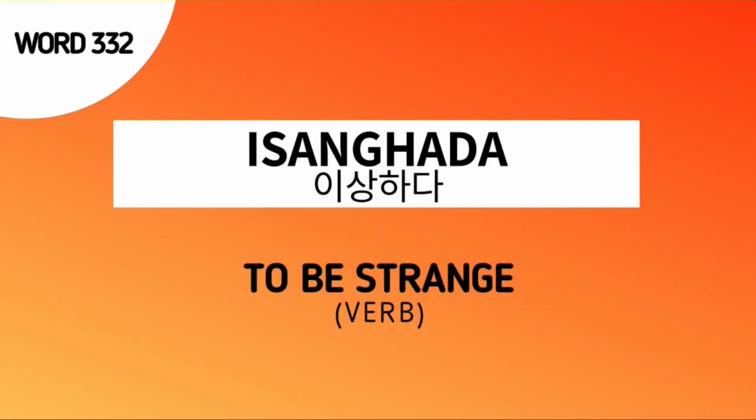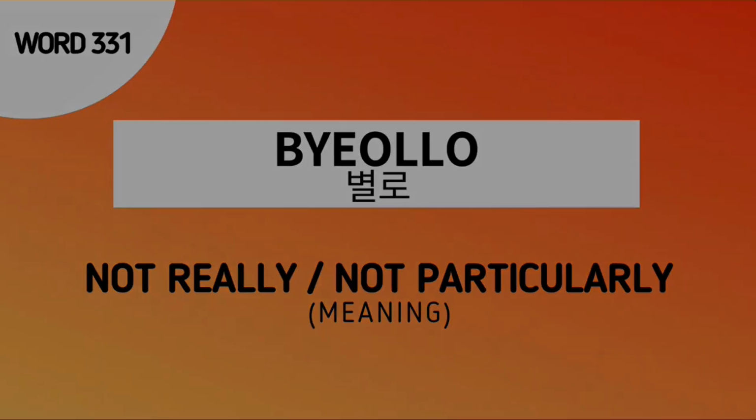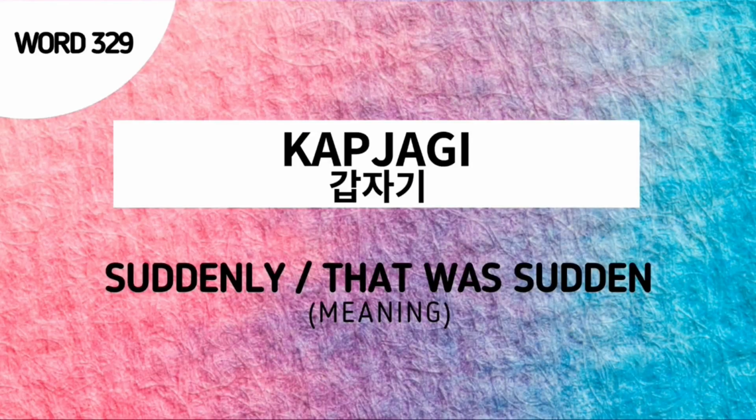Next word is 이상하다, which means to be strange. Next word is 별로, which means not really. Next word is 죽, which means porridge. Next word is 갑자기, which means suddenly.